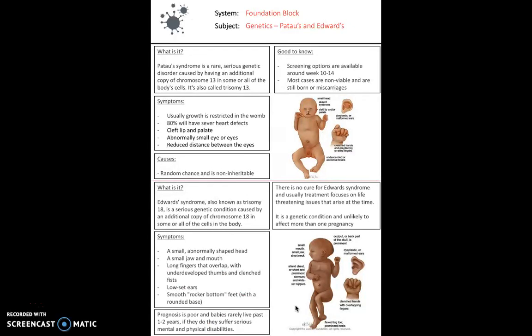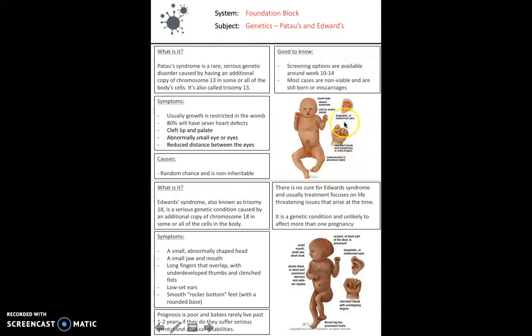Next, we move on to a little bit of genetics. So the main two we were looking at here are Patau syndrome and Edwards syndrome. So Patau syndrome is also called trisomy of chromosome 13, and Edwards syndrome is also referred to as trisomy 18. Now, there are two characteristic pictures of babies who are suffering from these genetic disorders here. Characteristics, they are quite similar between the two.